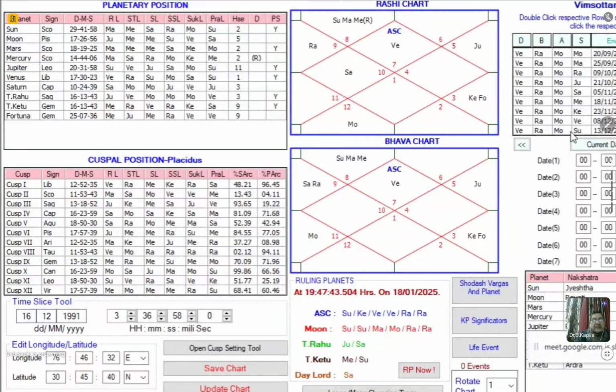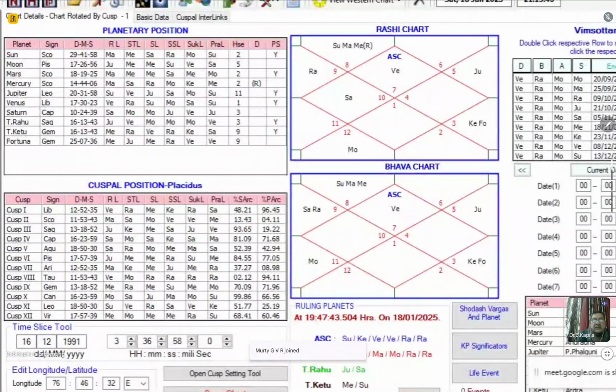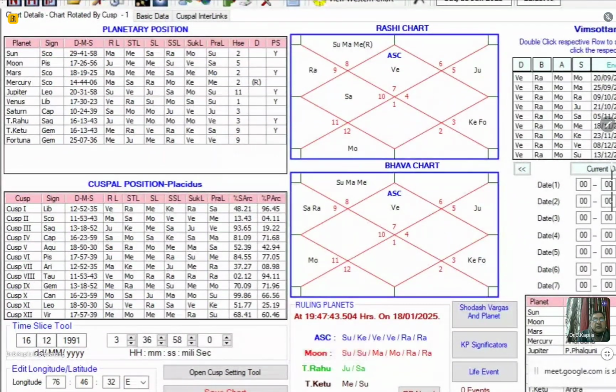Now, coming to this chart, this person I already pointed out, he's staying in Chandigarh, and he put me a question on 15/8/2022. He came along with a chart along with a few events.